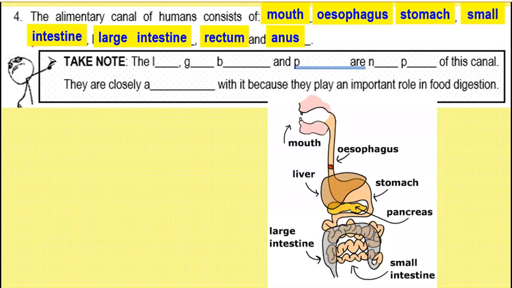So it's called egestion. Now, if you notice over here, you can see that there are a few organs that are very close to the alimentary canal.